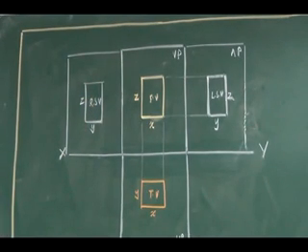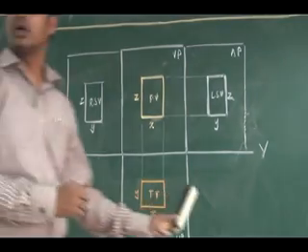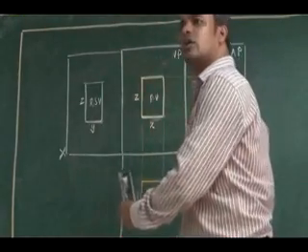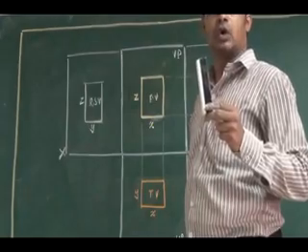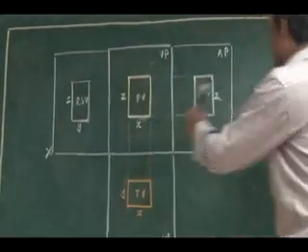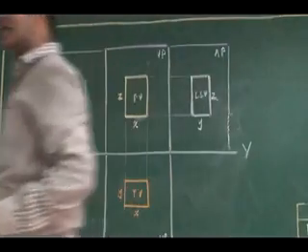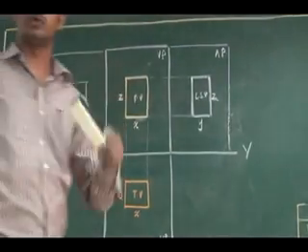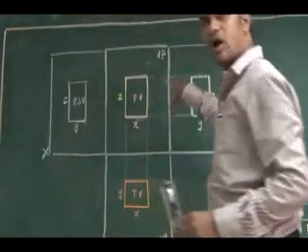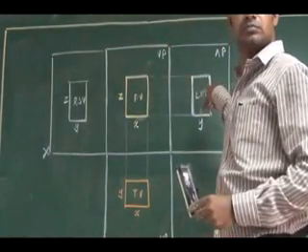One thing you should remember, these views are the representation of a three-dimensional object. You should not disintegrate this, you should not draw separately wherever you want. It will have some relation with other views, so it should be drawn as per the layout.